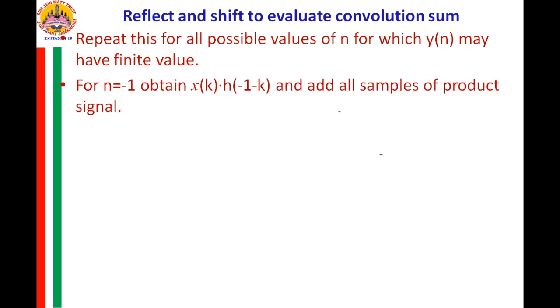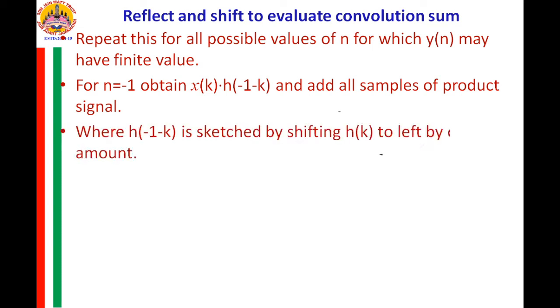Now for instance, say that n is equal to minus 1, then we need x of k into h of minus 1 minus k. This product we need to obtain. Now, how do you obtain this h of minus 1 minus k? You have h of minus k, then you have to shift left the h of minus k, not the h of k here.